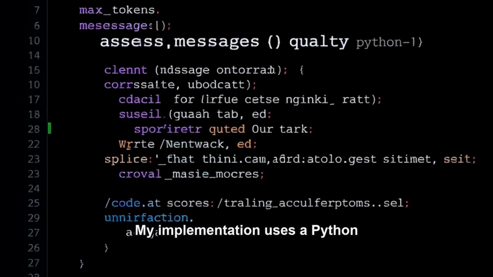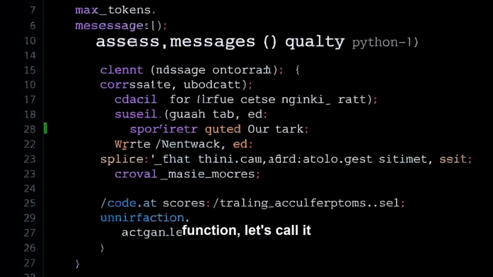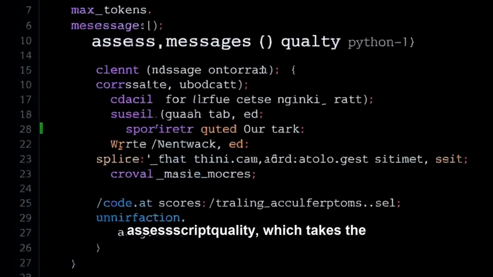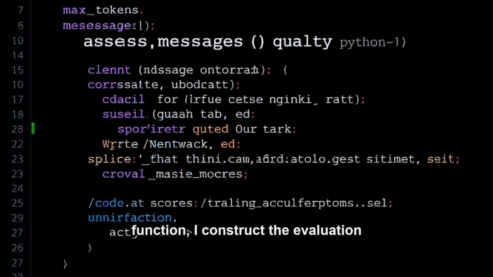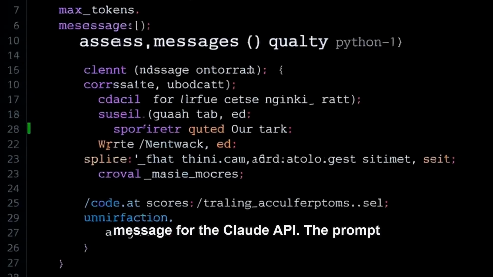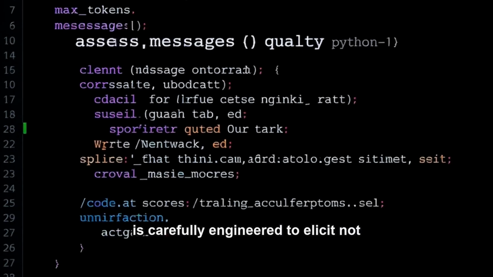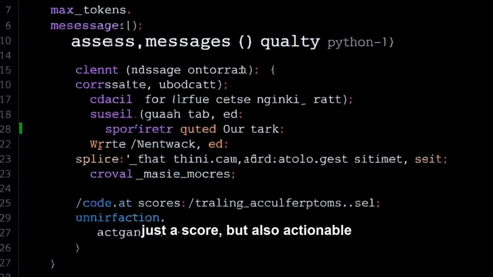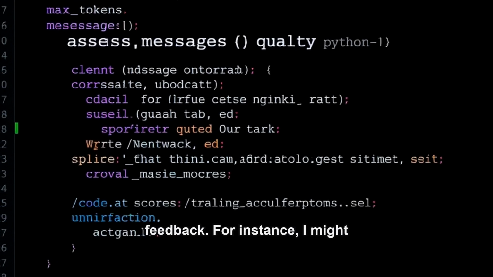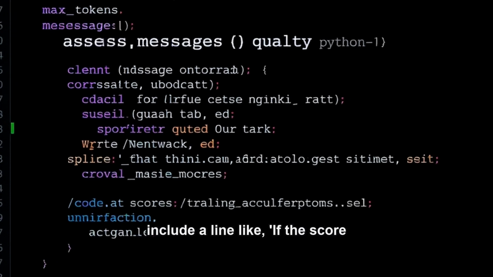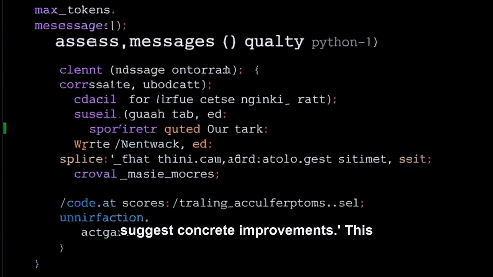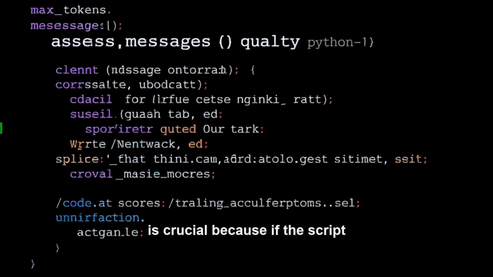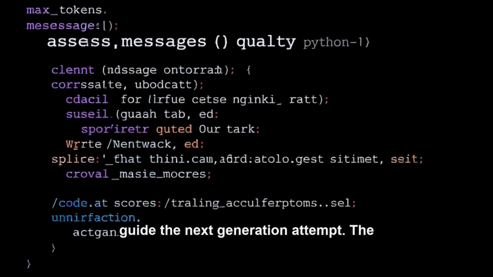My implementation uses a Python function, let's call it assessScriptQuality, which takes the generated script as input. Inside this function, I construct the evaluation message for the Claude API. The prompt is carefully engineered to elicit not just a score, but also actionable feedback. For instance, I might include a line like, if the score is below 7, explicitly state why and suggest concrete improvements. This is crucial because if the script fails, I need to know how to guide the next generation attempt.